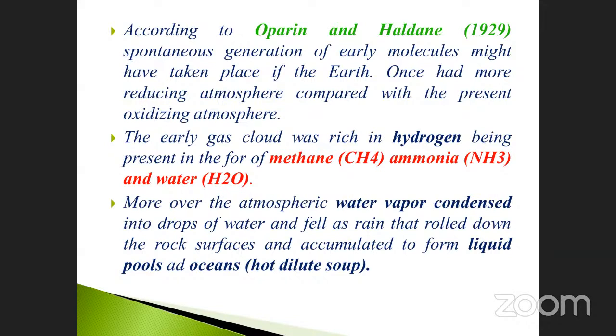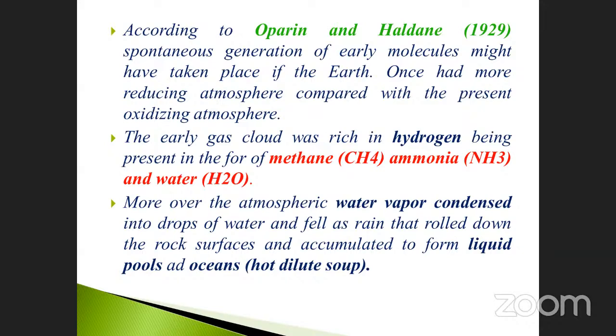So this is the first stage of the water molecules, how the liquid pool as well as the ozone was started or created. It is otherwise called hot diluted soup. Hot diluted means it also contains hot water. That is very, very important, because the rock is not yet cool. What happened? The water molecules fall onto the rock, and it is also heated by the rock. Then it entered into the ozone, and also created the liquid pools.